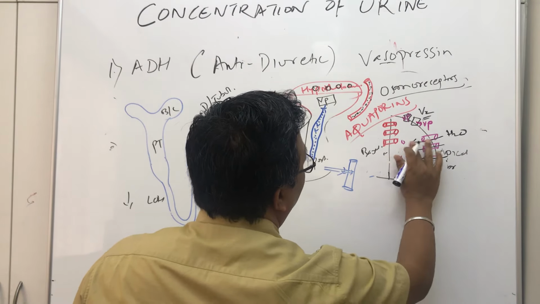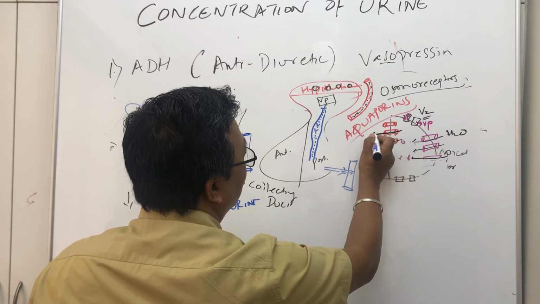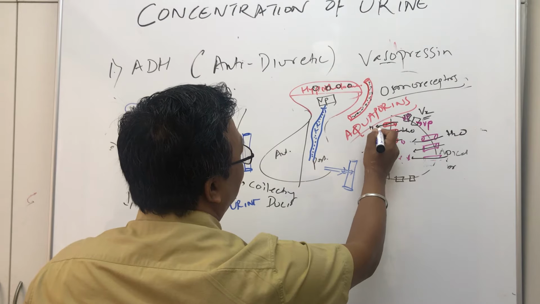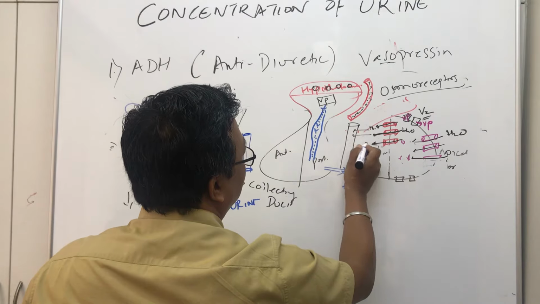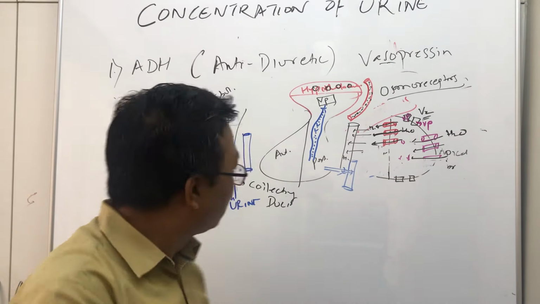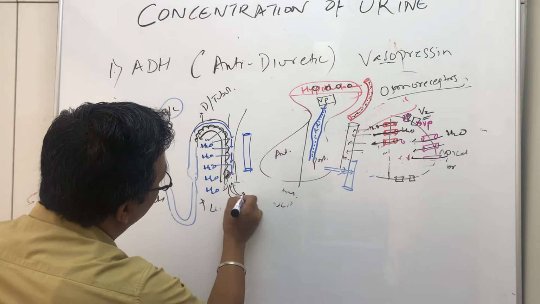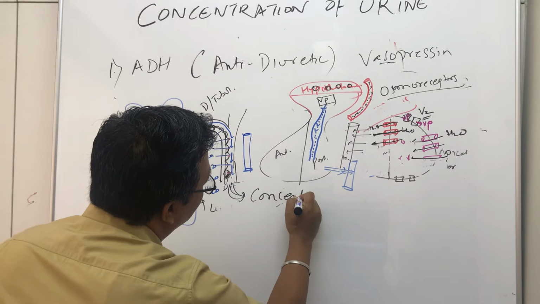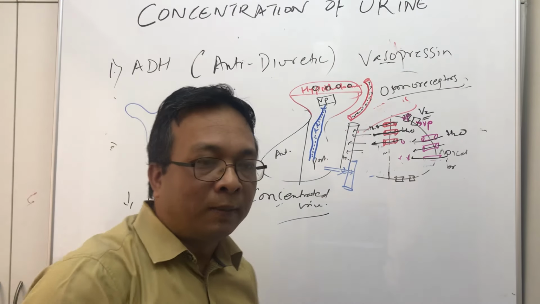Water moves in, and this side already has aquaporin channels present. So water first comes inside the cell, then moves outside the cell, and then it goes to the surrounding blood vessels. So water is reabsorbed. What will happen when water is reabsorbed? The urine that comes will have lost most of its fluid part, so urine will be very, very concentrated, because water is being reabsorbed.